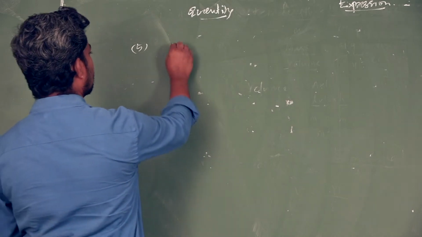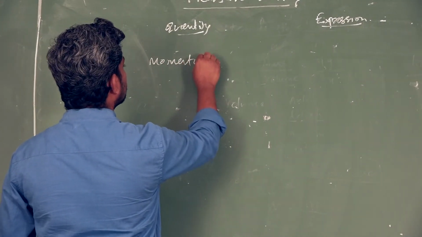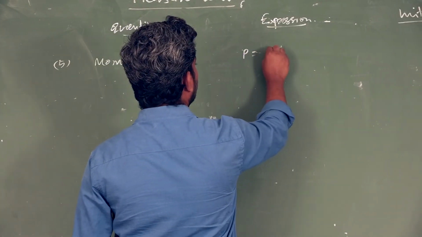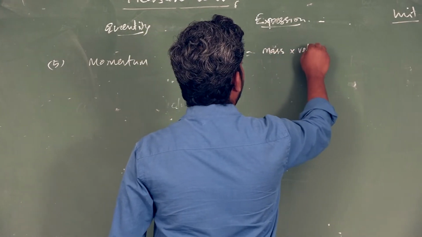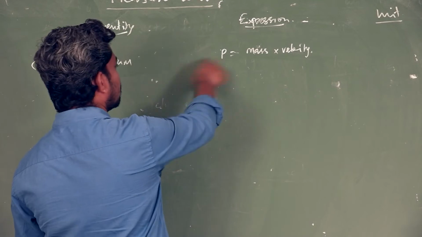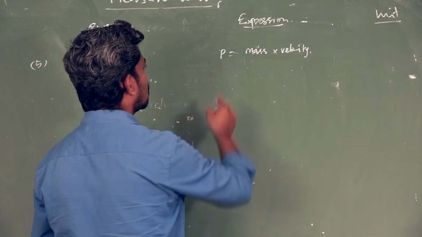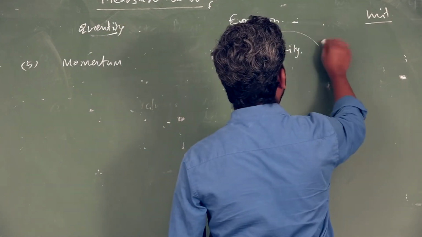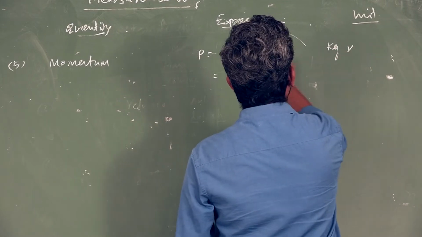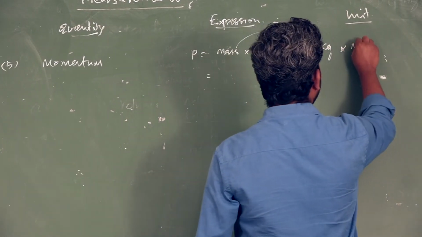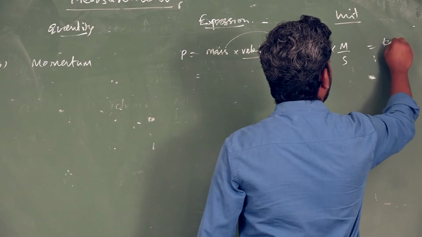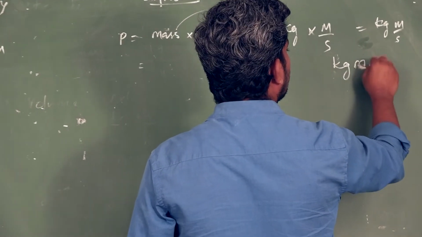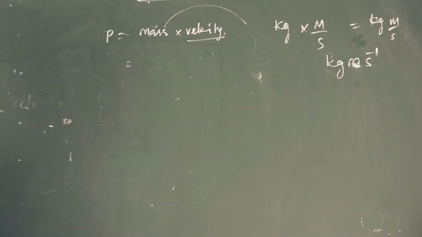Next one is momentum. Momentum is also a derived quantity. What is the formula of momentum? Momentum is equal to mass into velocity. What is the unit of momentum? It is equal to mass into velocity. What is the unit of mass? Kilogram, into velocity, meter per second. So kilogram meter per second is the unit of momentum, or kilogram meter second power minus 1.